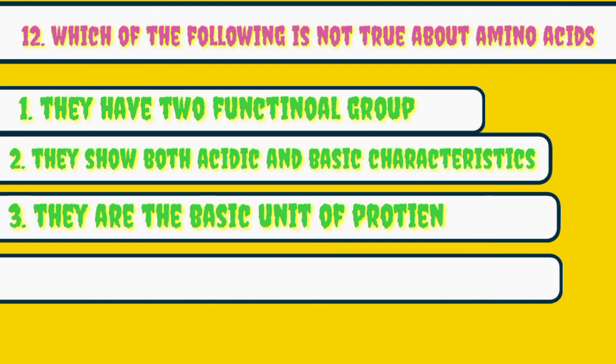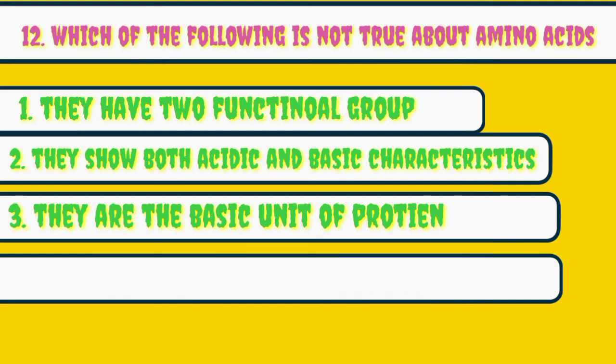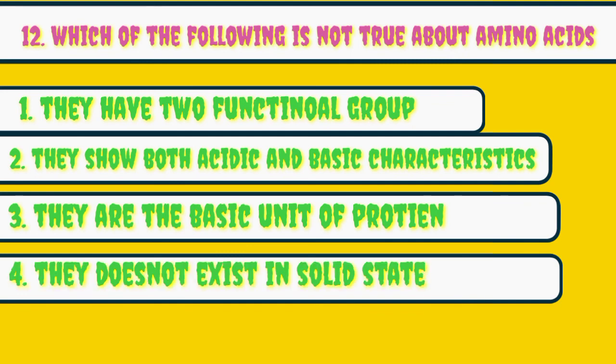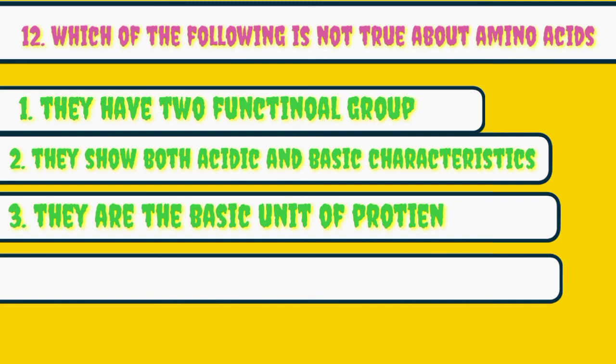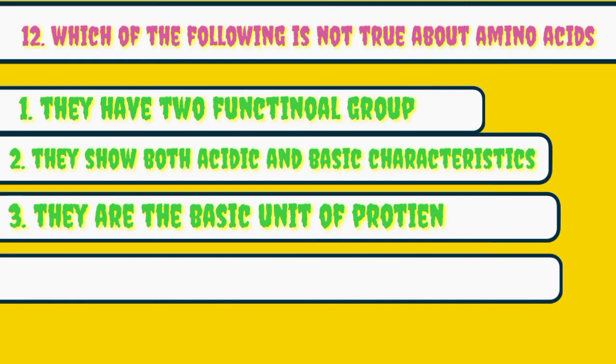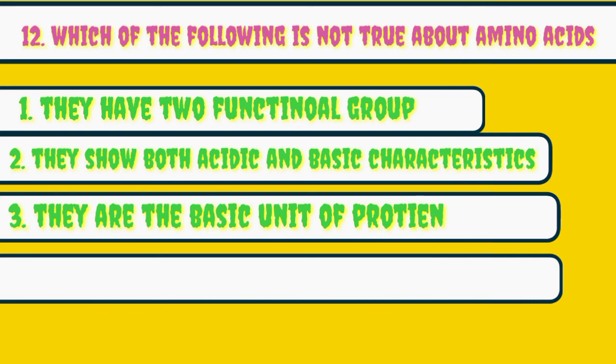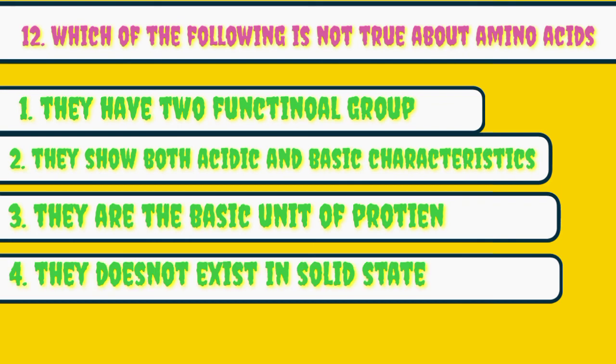One is the amine group and the second is the carboxyl group. So it is true about amino acids, so it is an incorrect option. Option number 2 says that they show both acidic and basic character. Yes, amino acids show basic as well as acidic characteristics because the amine group of an amino acid is basic in nature, while the carboxyl group of an amino acid is acidic in nature. That's why they show both characteristics, acidic as well as basic. If you see the third option, it says that they are the basic unit of protein. Yes, amino acid is the basic unit of protein.